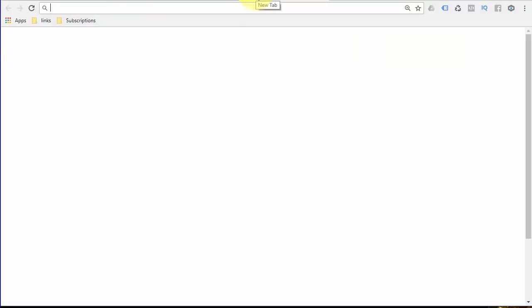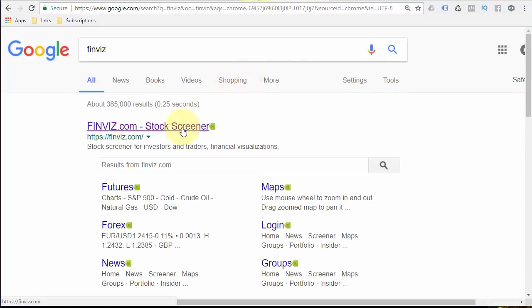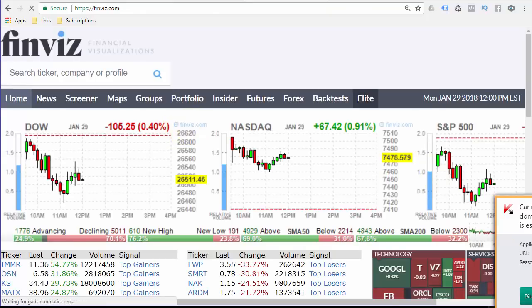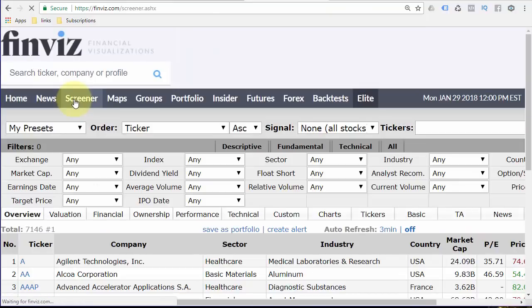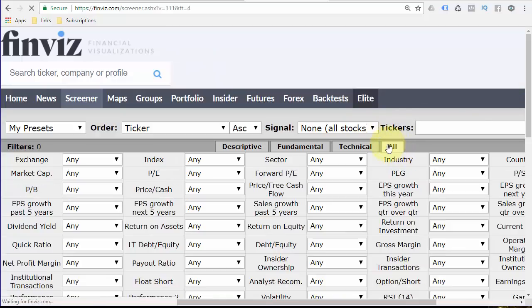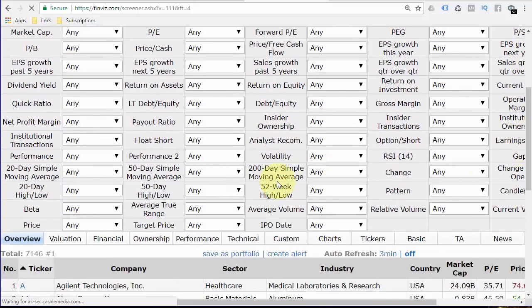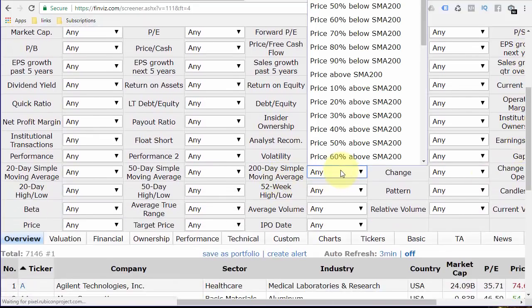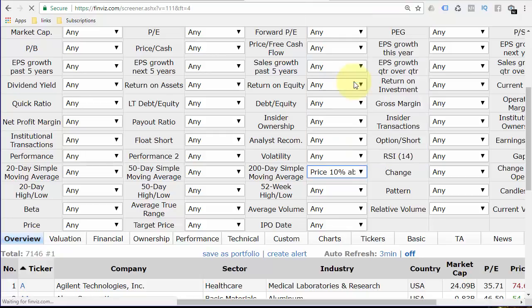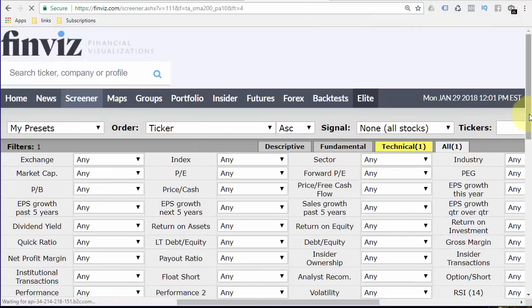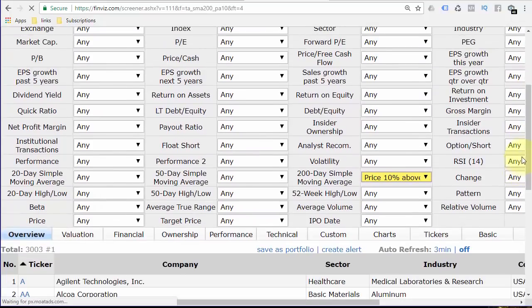FinViz. Number three, really good free scanner. FinViz, stock screener. Go to the screener. I like to go all right here. Really good trade ideas can be found with 200-day simple moving averages. Price 10% above or price 10% below. I'm a big believer that stocks do not like to stay around very, very big numbers. Total 3,000, okay? Well, that's too many to go through.